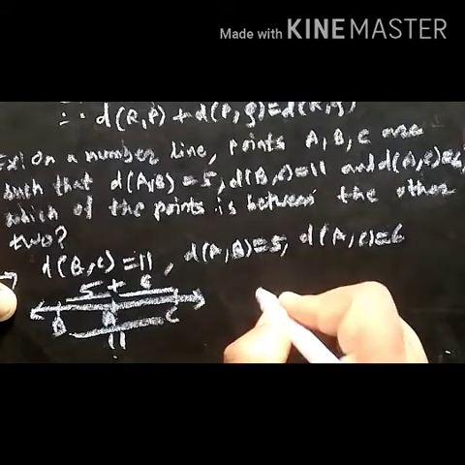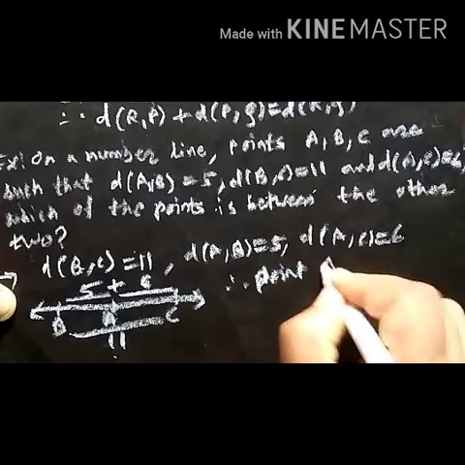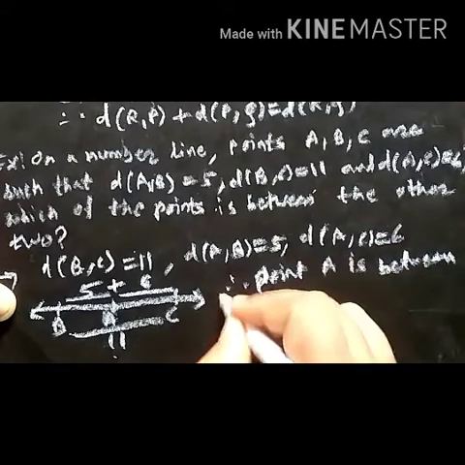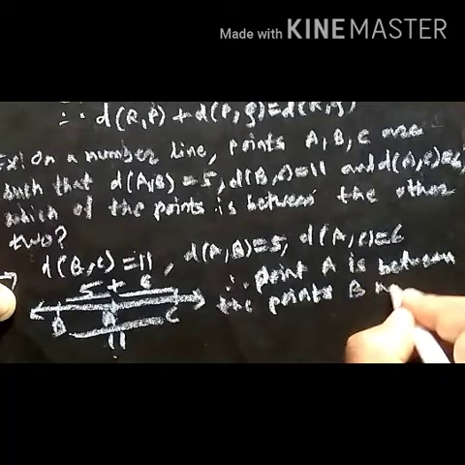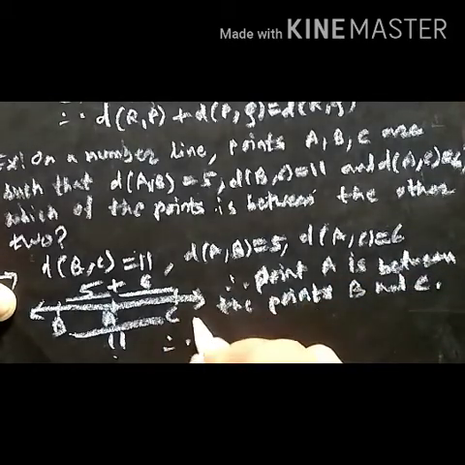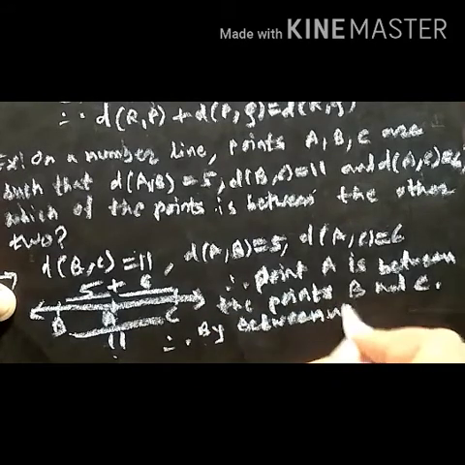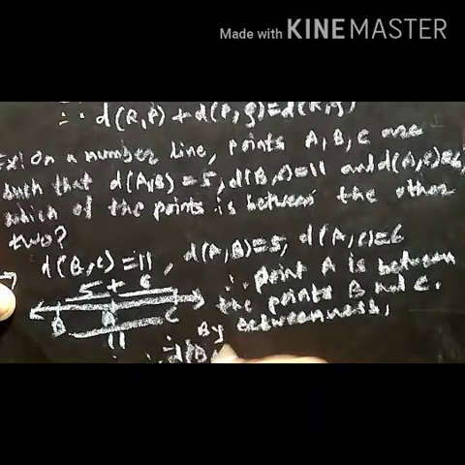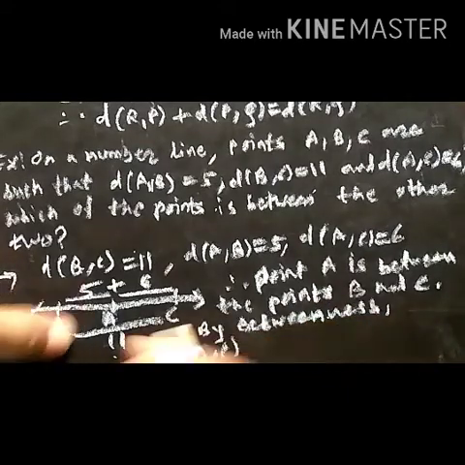So here we can write point A is between the points B and C, and therefore by using betweenness, we can write the formula distance between BC is equal to distance between BA or AB plus distance between AC.